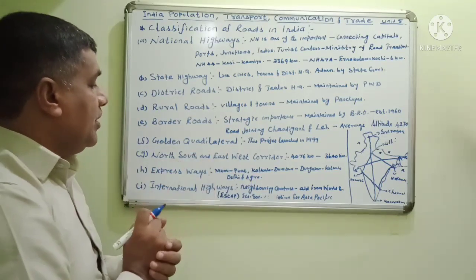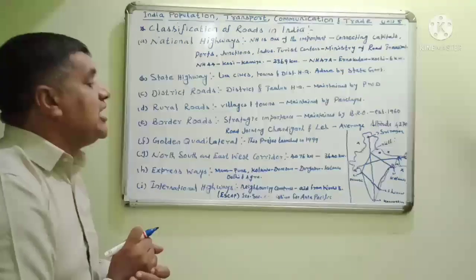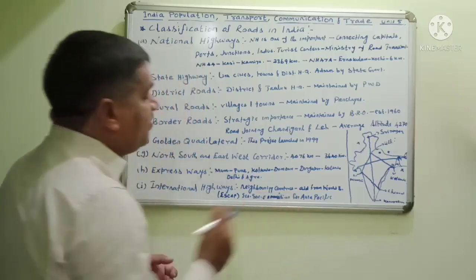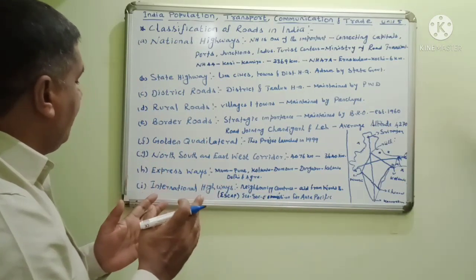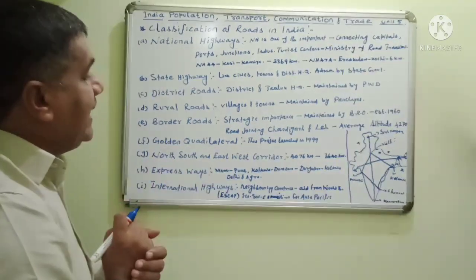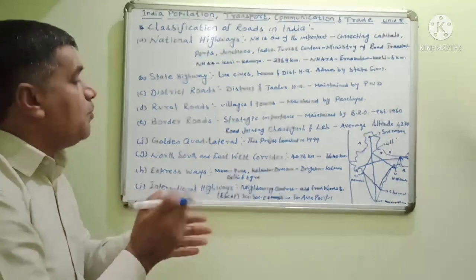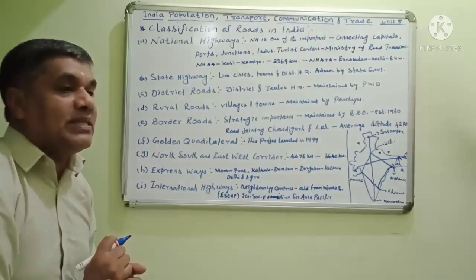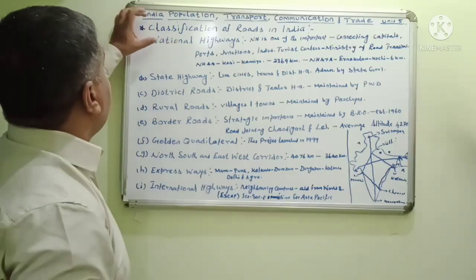ESCAP, the Economic and Social Commission for Asia Pacific, is an international organization, and aid is also provided by the ESCAP, the Economic and Social Commission for Asia Pacific. Noted. Listen here, students. Once again, I am going to recall.